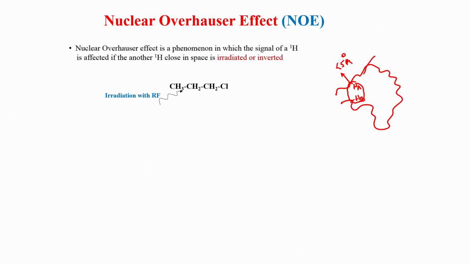So, now if I irradiate this hydrogen by RF frequencies similar to what I showed here, this irradiation is transmitted to this proton. So, the magnetization or the energy of this hydrogen, or the population of this hydrogen, is affected because of the perturbation of the population of the other hydrogen, H A.